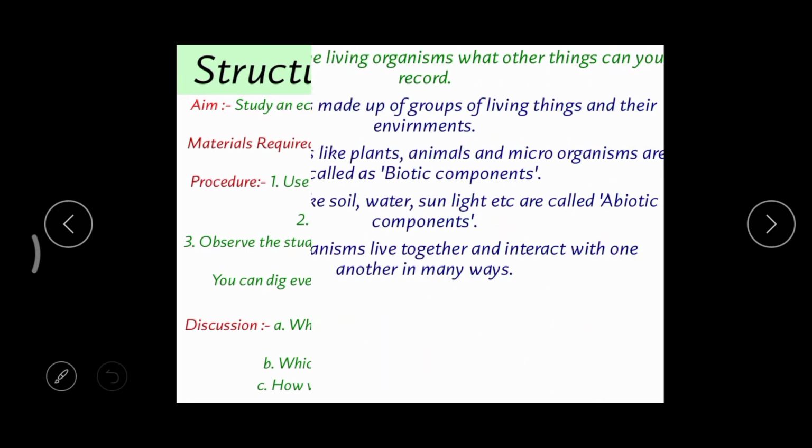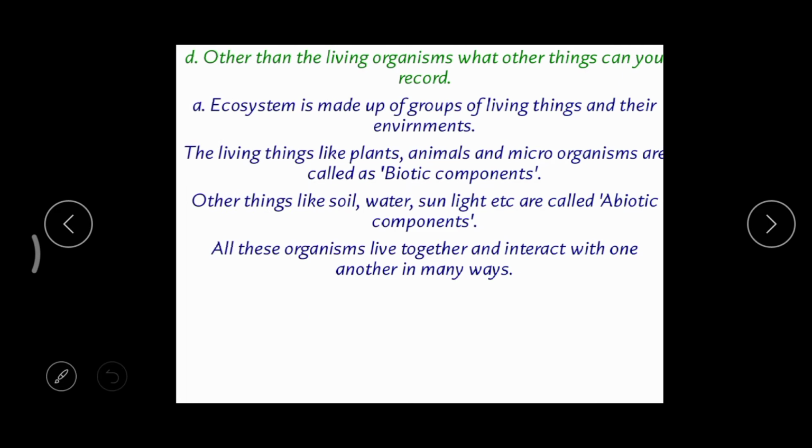Okay, and then other than the living organisms, what other things can you record? Like I already told you, earthworms, roots, some eggs, some insect larvae, like this. Whatever things you can find, you can add. By completing all this activity, we can conclude something.